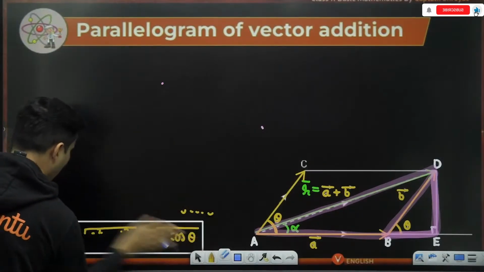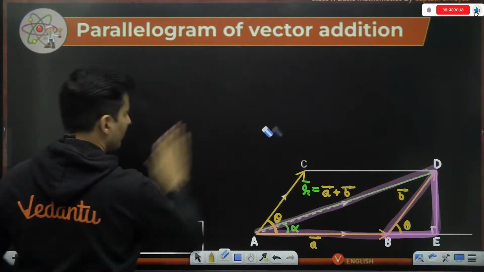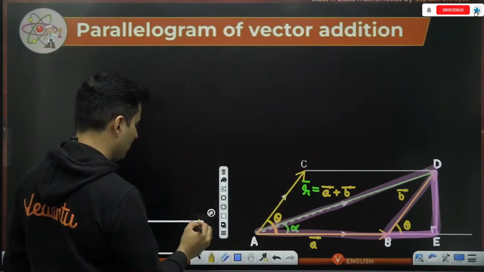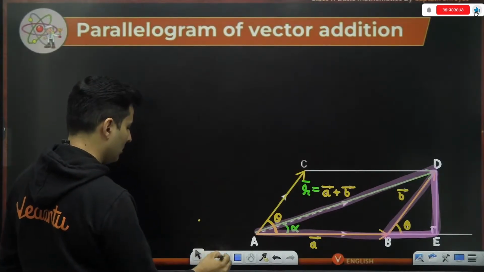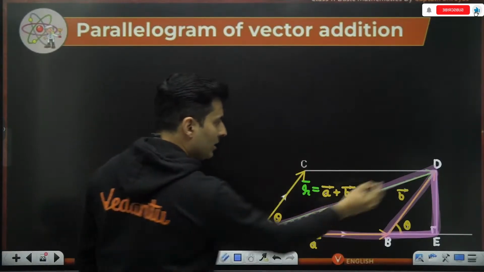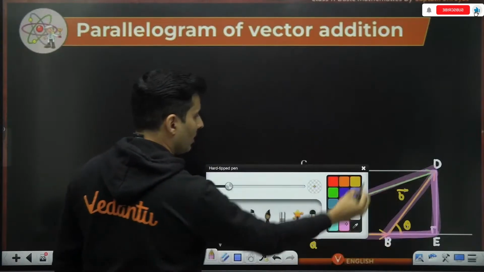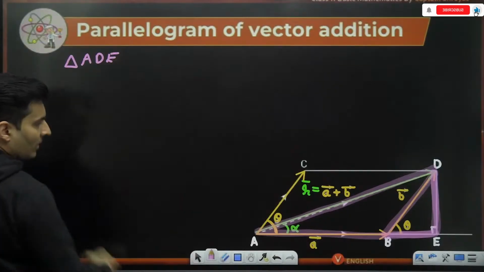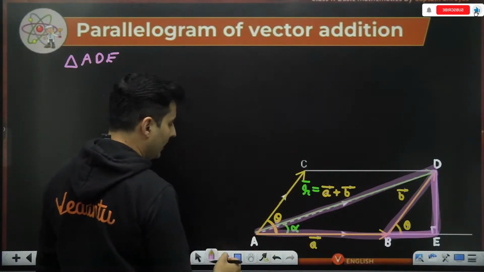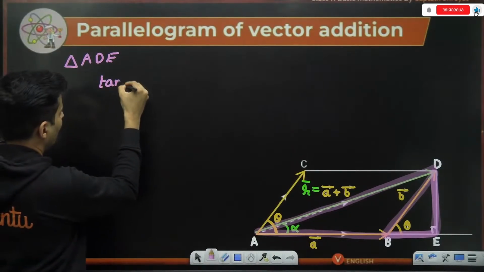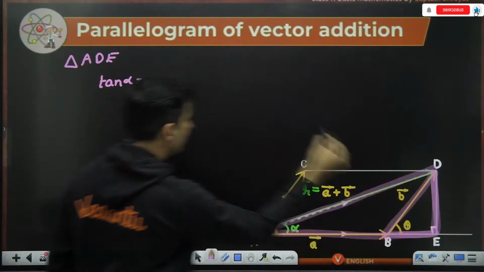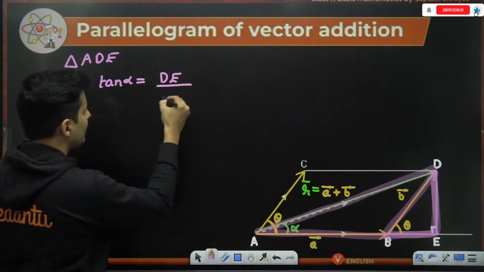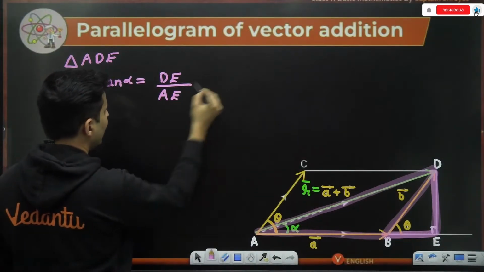How do I find that angle alpha? I want to find out that angle alpha. So for that, look at that big triangle again, ADE. In that, if you find tan of alpha, which is the opposite side, which is DE, by the adjacent side, which is nothing but A to E, I can write